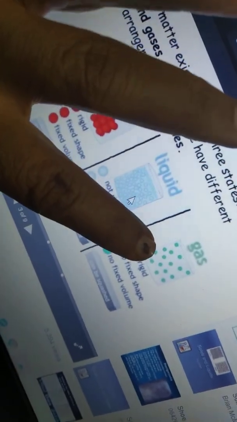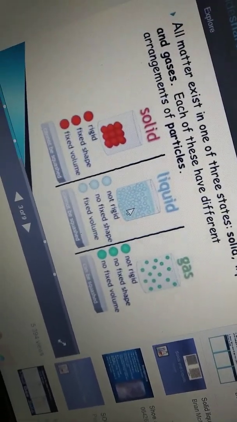Gases also flow very easily, and they have no fixed shape and no fixed volume. So their molecules are very loosely packed in gas. These are the properties of solids, liquids, gases, and the arrangement of molecules in different states of matter.